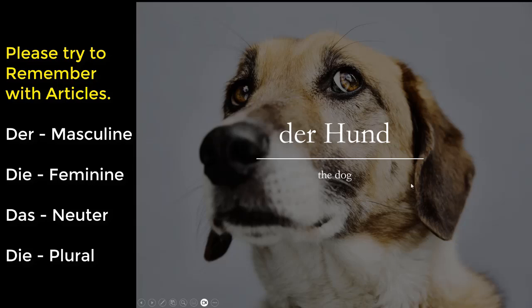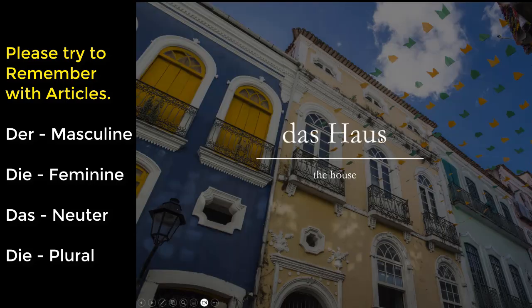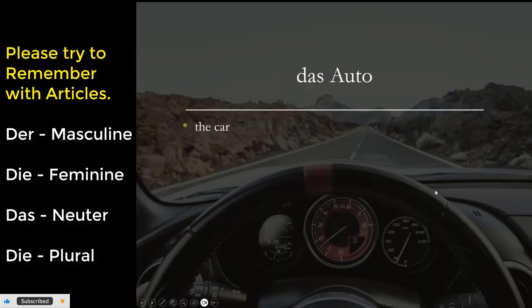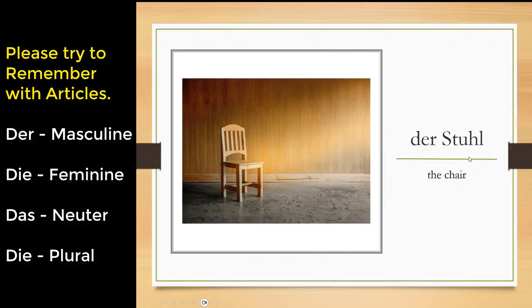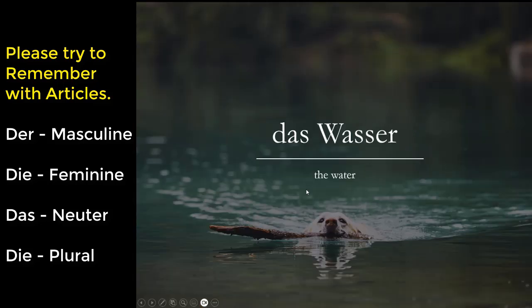Der Hund, the dog. Das Haus, das means it's a neutral article. Das Haus, the house. Das Auto, that means the car. It's also a neutral article, a neutral noun. Der Baum, the tree. Der Stuhl, the chair. Das Wasser, the water.